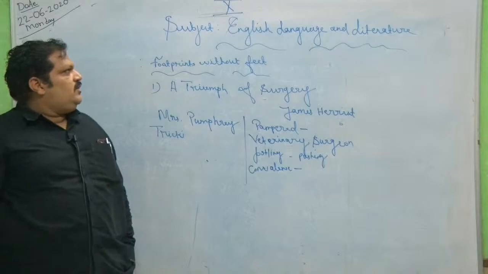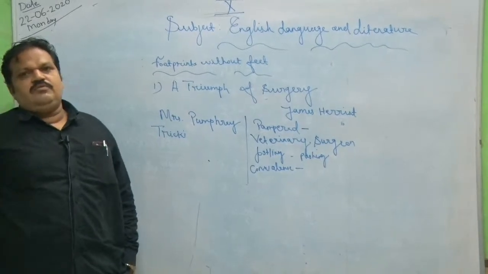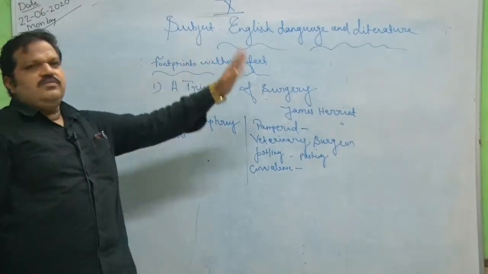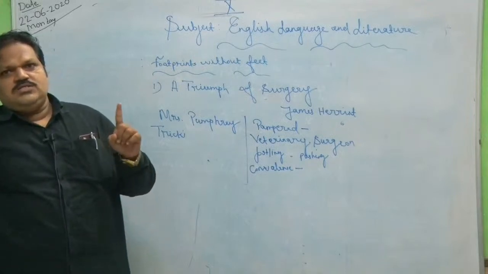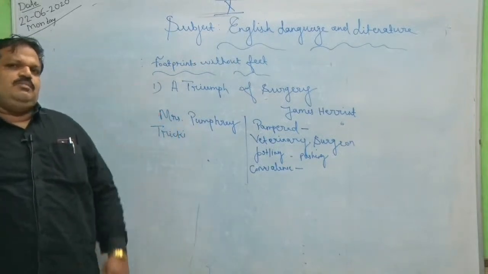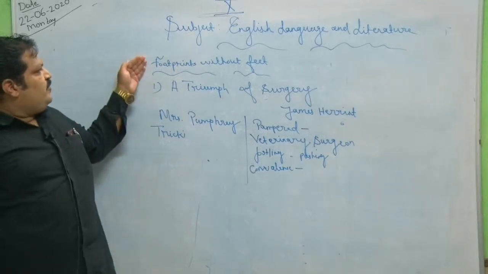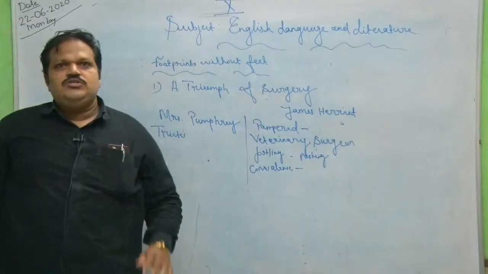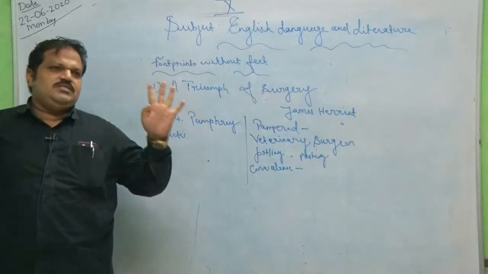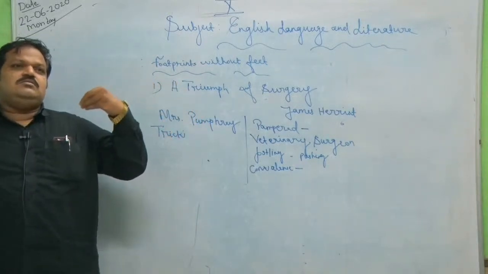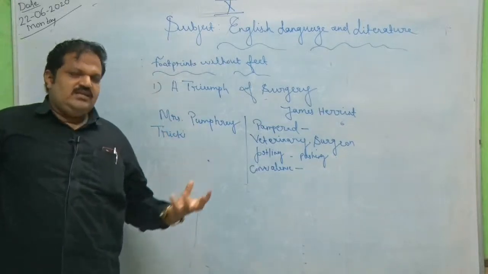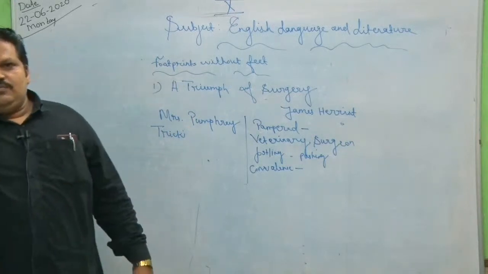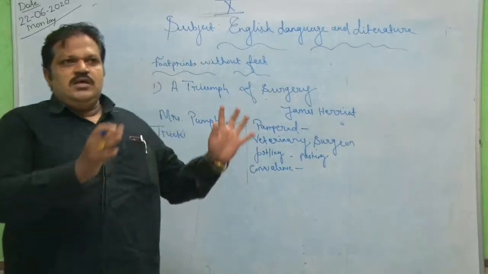Hi students, today we are just going to see the supplementary chapter of 10th, that is the name of the supplementary books. I hope you know Footprints Without Feet, and the main textbook that we know, First Flight. In Footprints Without Feet we have around 10 stories. The purpose of these stories is to help you know more about words and sentence structure, as well as to develop your imagination. That's the reason that the CBSE had introduced these supplementary books.